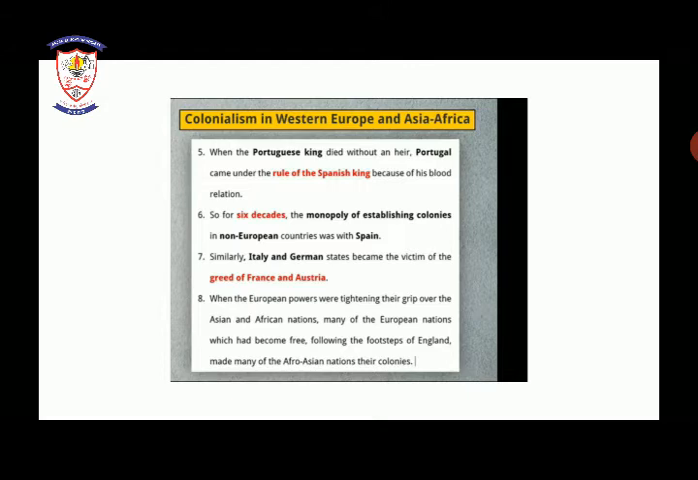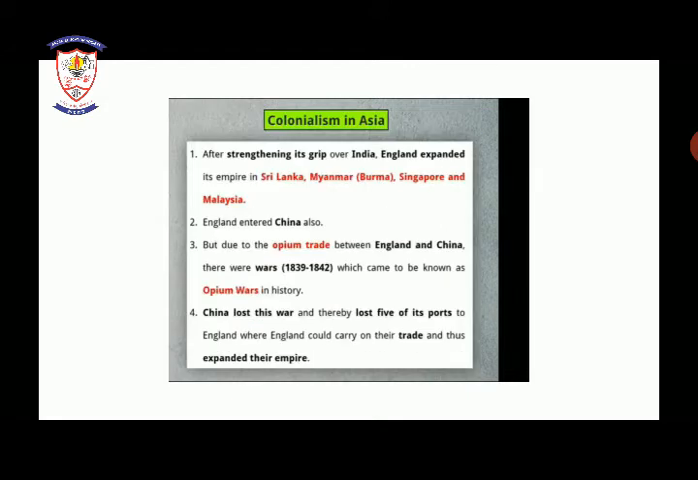Eighth, when the European powers were tightening their grip over the Asian African nations, many of the European nations which had become free, following the footsteps of England, made many of the Afro-Asian nations their colonies. The European powers were tightening their grip and expanding their empire over Asian and African nations.